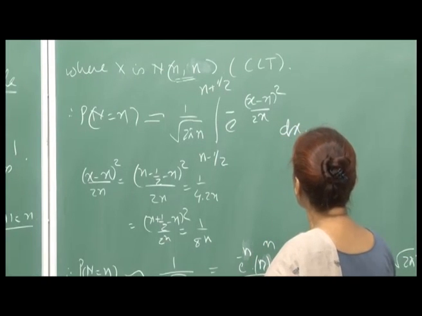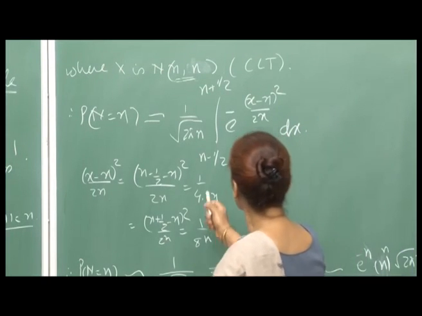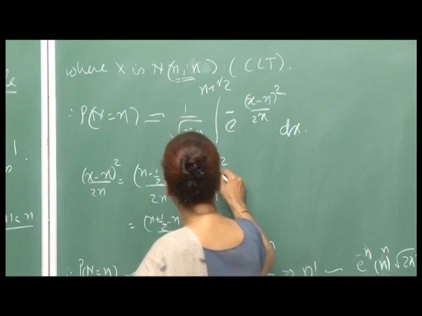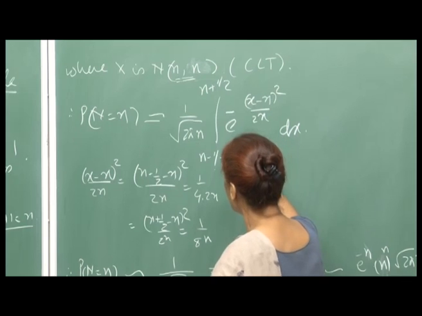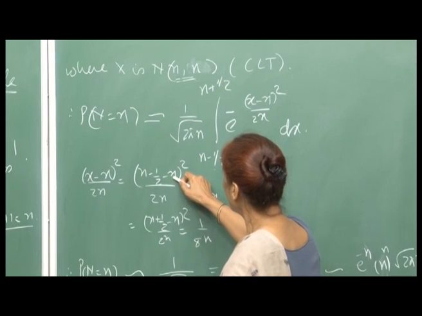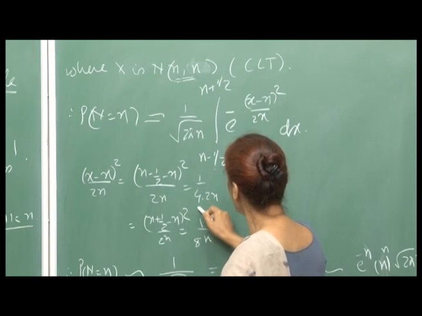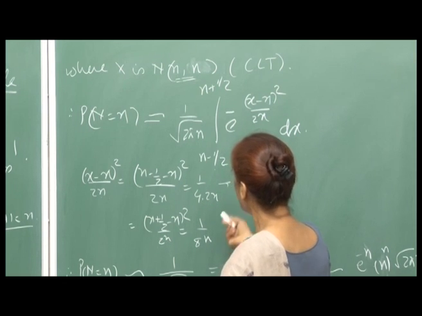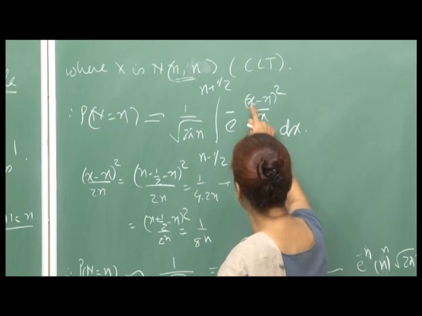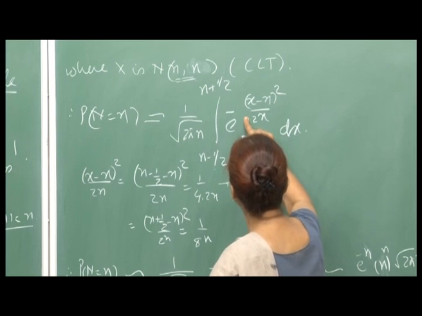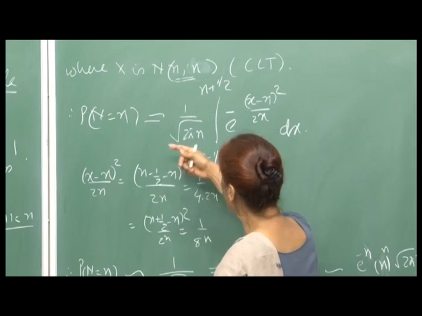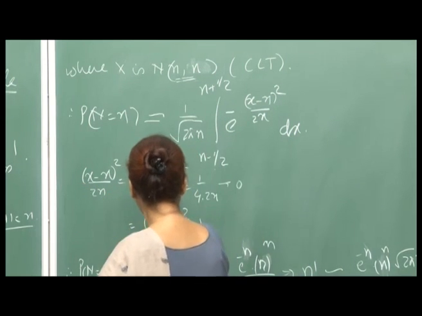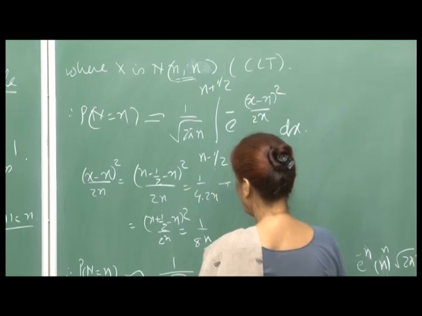Fine. Now, just look at this integrand. See, what I am saying here is that x minus n whole square upon 2 n at the lower limit n minus half is n minus half minus n whole square by 2 n, which is 1 by 4 into 2 n. So, this goes to 0 as n goes to infinity, and so e raised to minus something going to 0 is 1, right. And similarly, when you substitute n plus half for x, then again this will be 1 by 8 n, right.